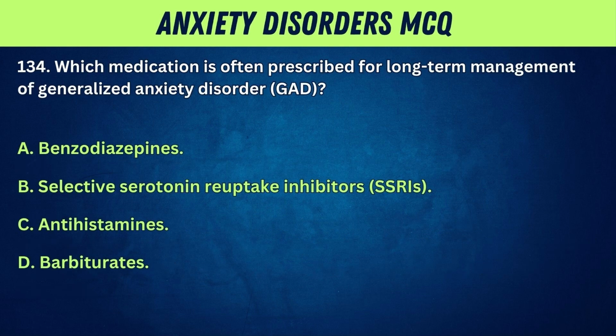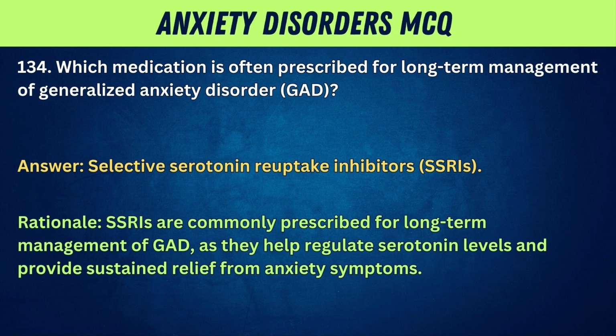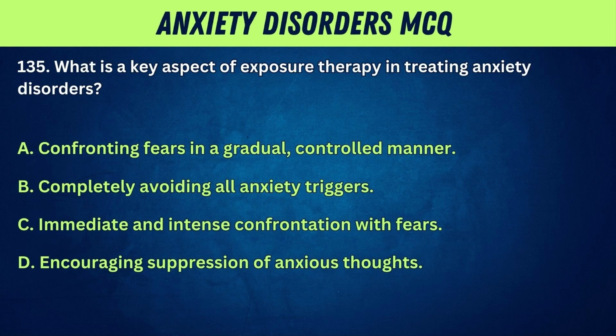134. Which medication is often prescribed for long-term management of generalized anxiety disorder, GAD? A. Benzodiazepines. B. Selective serotonin reuptake inhibitors, SSRIs. C. Antihistamines. D. Barbiturates. Answer: selective serotonin reuptake inhibitors, SSRIs. Rationale: SSRIs are commonly prescribed for long-term management of GAD, as they help regulate serotonin levels and provide sustained relief from anxiety symptoms.